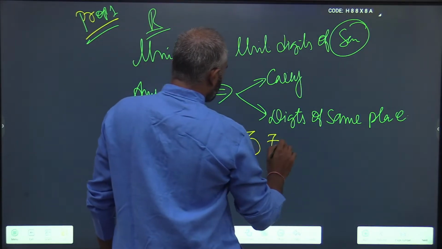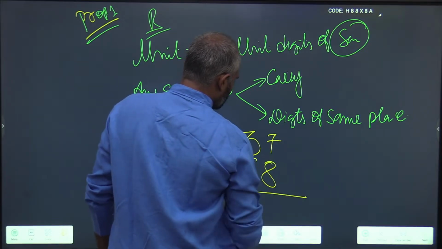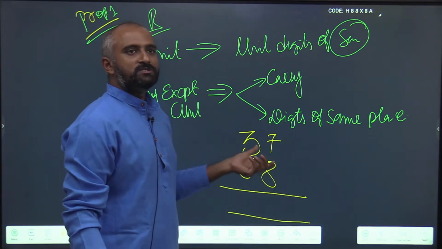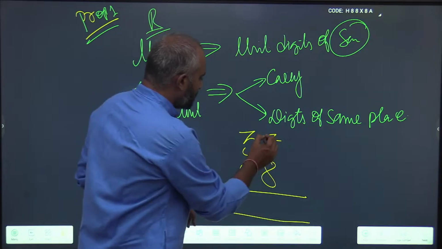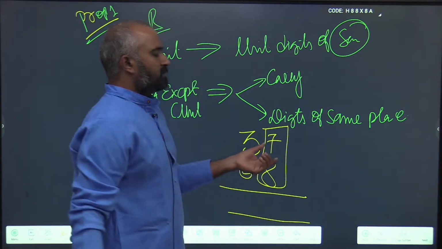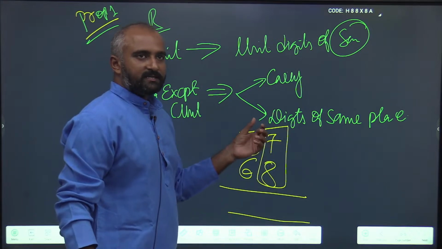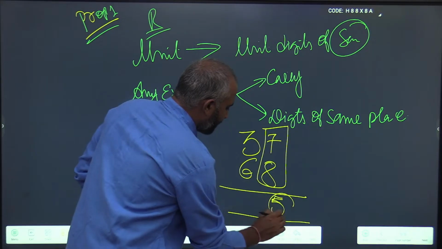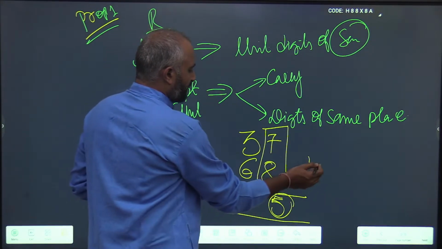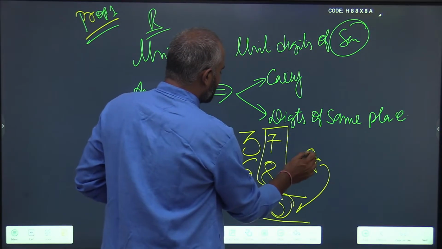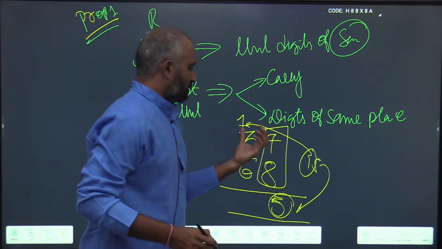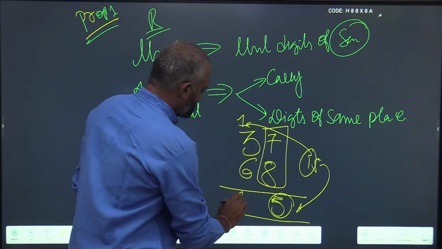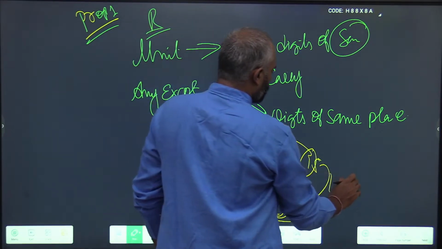37 plus 68. According to property 1, always your rightmost digit or unit digit depends only upon the unit digit itself. So 7 plus 8 is 15. You will never have a carry in this unit digit. So 15 is 1 and 5. So 5 comes here, 1 acts as a carry now. Now this becomes 3 plus 6 plus 1, which is 10. So the resultant is 105.